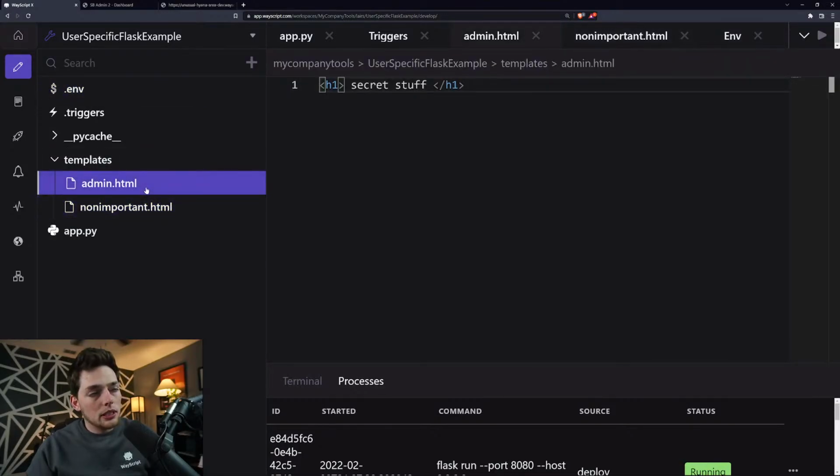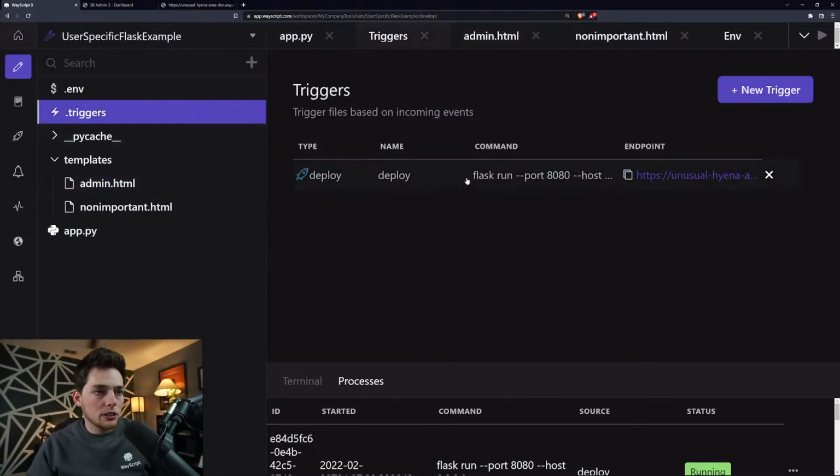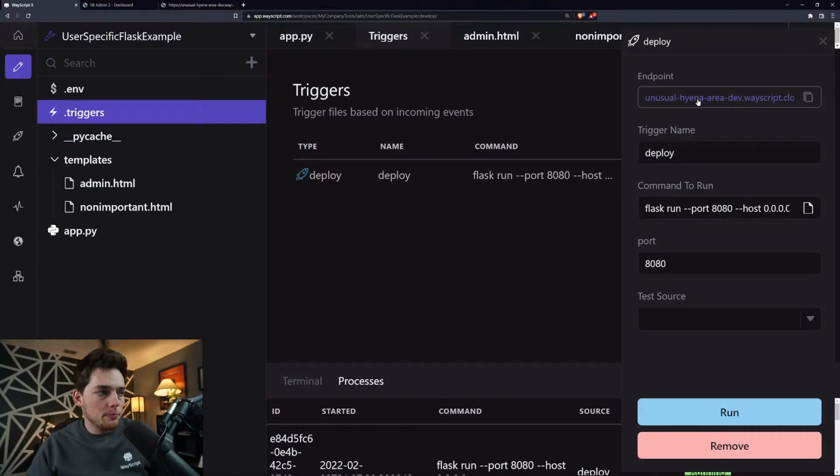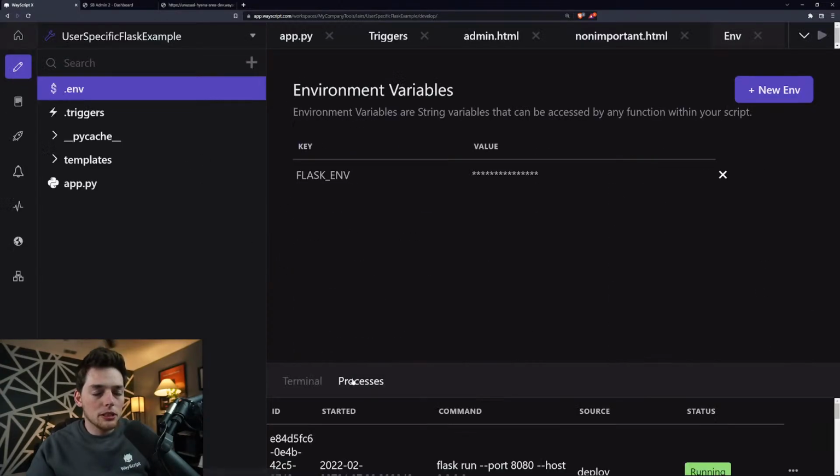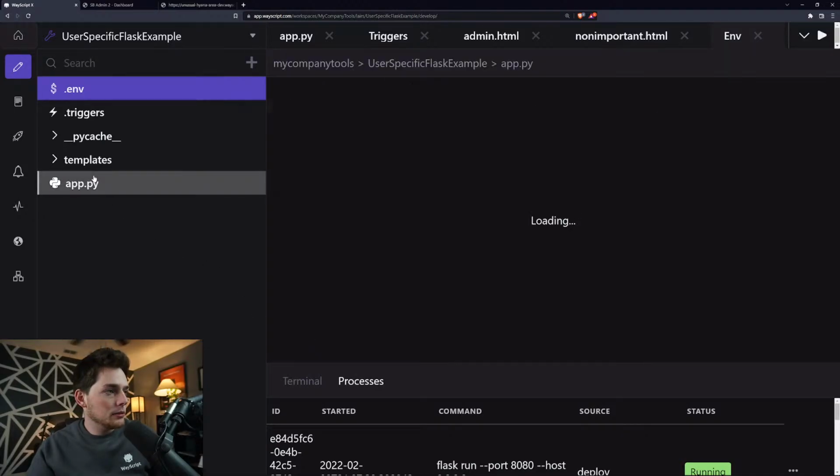Which brings me to another important point, is all endpoints created within WayScript, like this one, are protected by default. And what that means is we can control them with this button here. So we have two different endpoints we see now since we deployed. We have that dev one where we can go and view our changes in our dev state, and the prod one, which shouldn't change unless we deploy it. But what we can do is I will make this publicly accessible. That way you guys can go and view the link. So these endpoints should now be public. Let me go and grab the link for it, and I will post it in chat so you guys can see it if you want to.